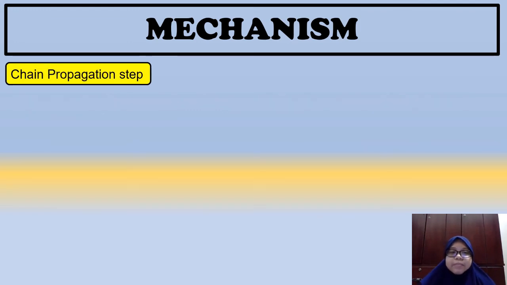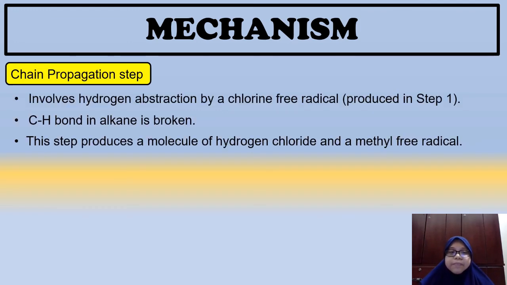Okay, kita pergi pada chain propagation step. In the chain propagation step, it involves hydrogen abstraction by a chlorine free radical. So hydrogen abstraction ni, hydrogen ni datang dari mana? Datang daripada alkane tadi. Chlorine free radical akan attack hydrogen of alkane. So what happened? The C-H bond in alkane is broken. So H akan pergi pada chlorine free radical, produce hydrogen chloride.